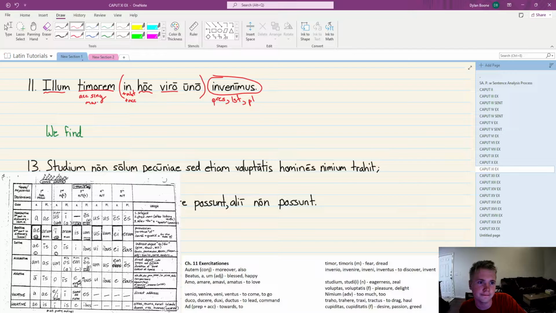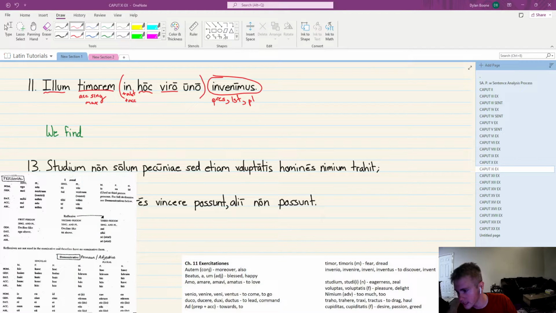Masculine. Which is important because we have illum right next to it. Illum comes from ille, illa, illud, from this chart right here. I know we're referencing a lot of charts here, but it's fine.